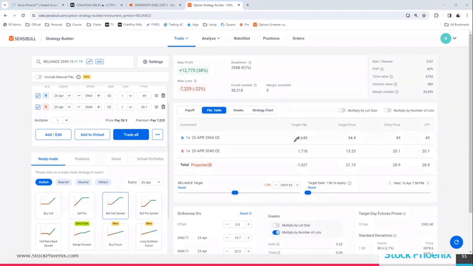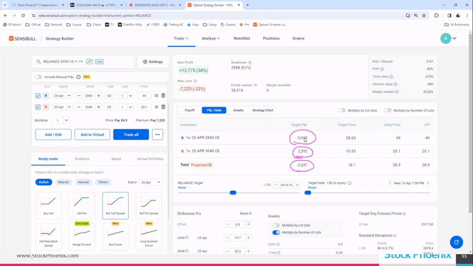Instead of a 3,600 loss, your loss will be only 1,900, because a partial loss is covered here in the sold option. Even if it is a 1.5% loss, the 5,000 rupees loss is covered 45 to 50% in the sold option.